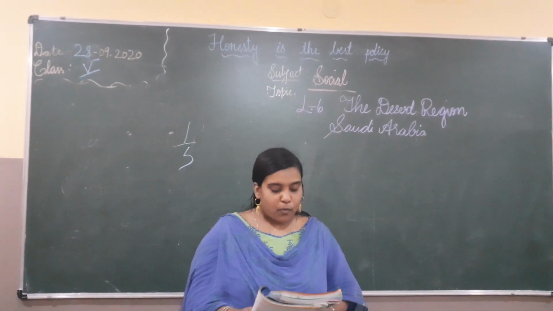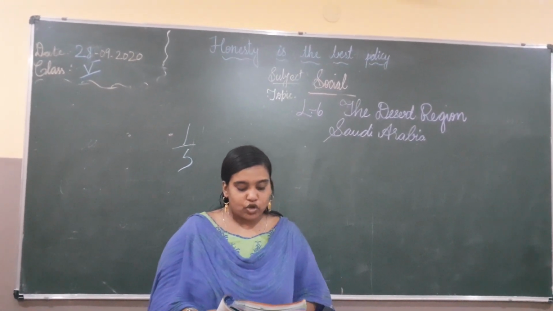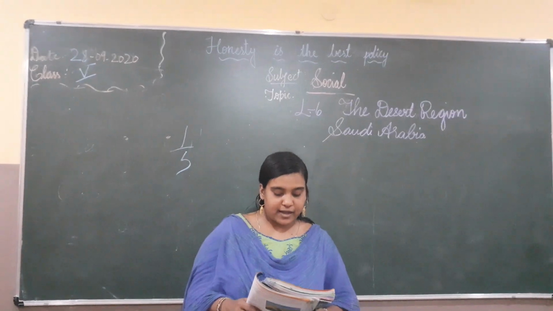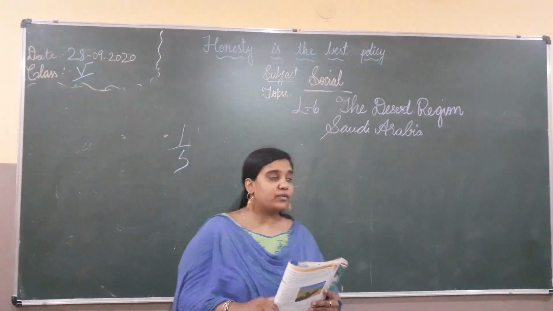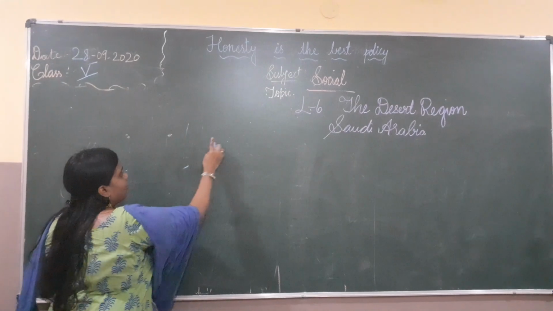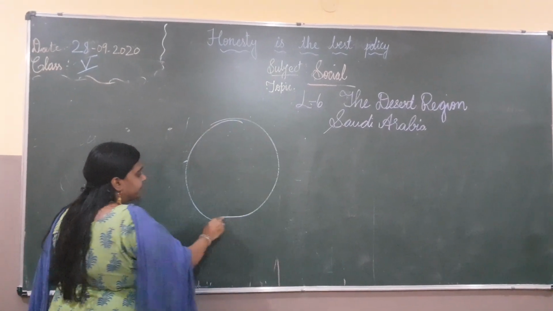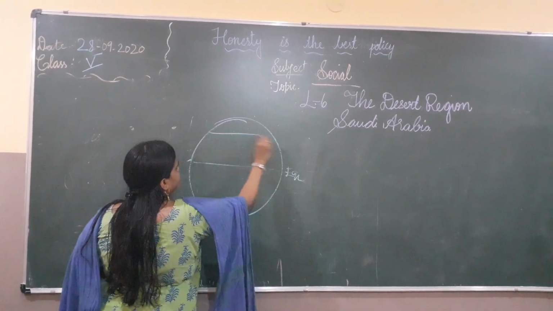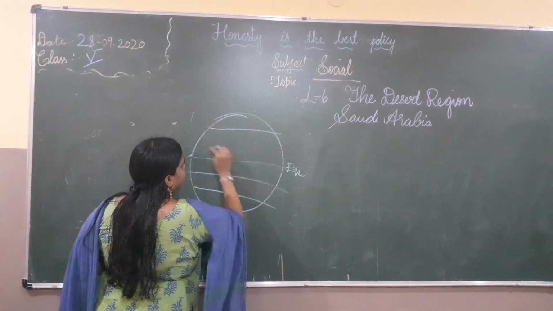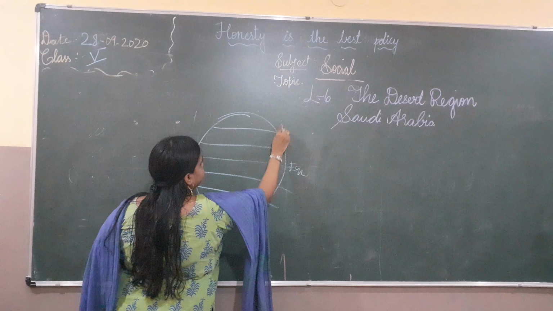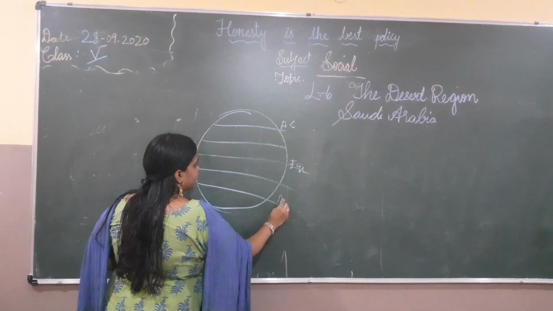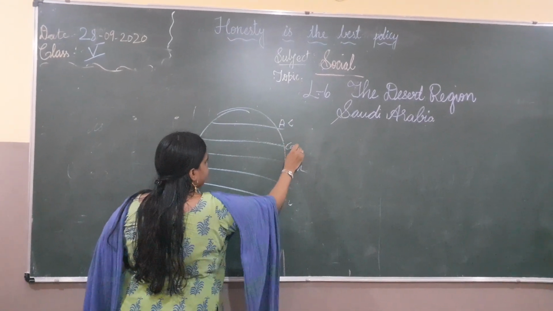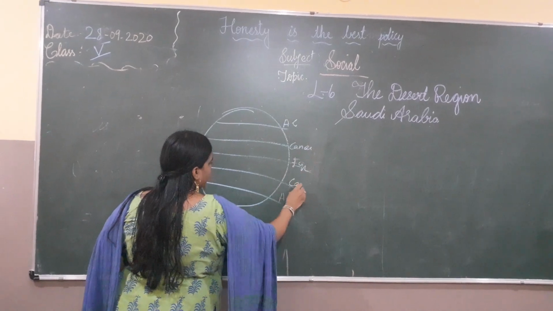Most of the deserts of the world lie near the Tropic of Cancer in the northern hemisphere and Tropic of Capricorn in the southern hemisphere. We have important latitudes, right? We have the Equator, the Arctic Circle, the Antarctic Circle, and the Tropic of Cancer and Capricorn.